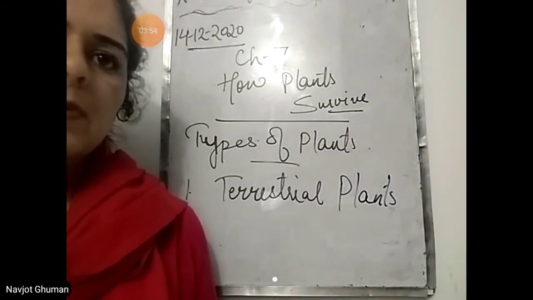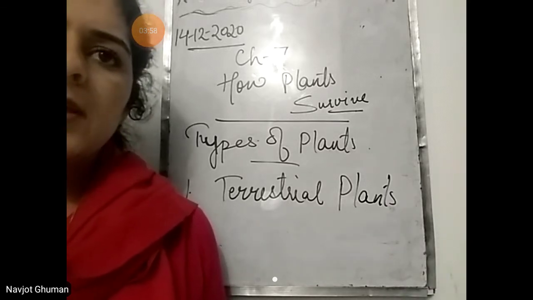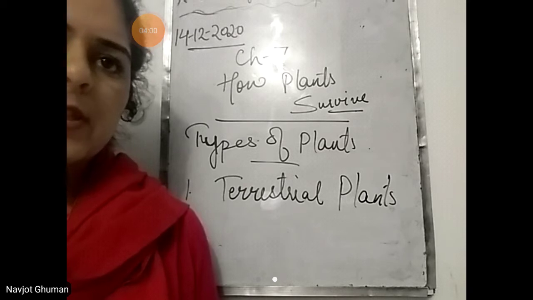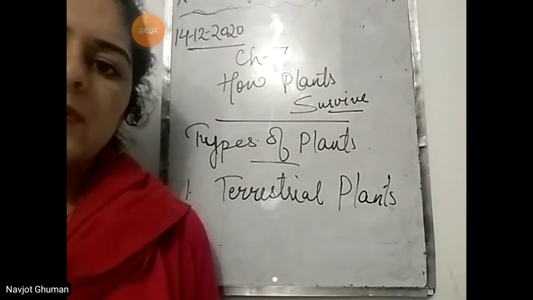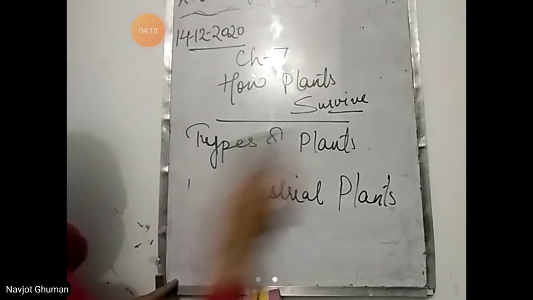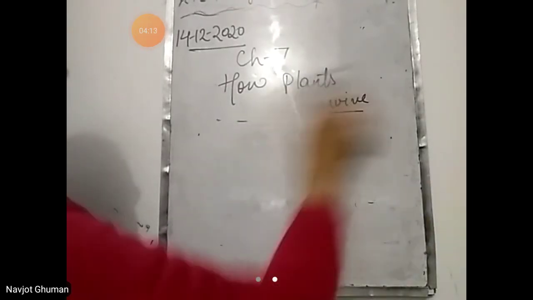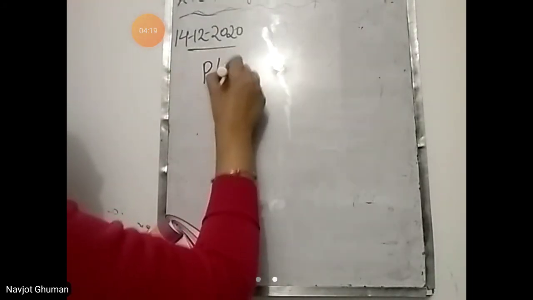First we'll read about the plants in the plains. Plants that grow in the plain area are grouped into two types. First, the plants that grow in areas of less rainfall, and plants that grow in areas of heavy rainfall. We are reading about the terrestrial plants. Plants in plains.